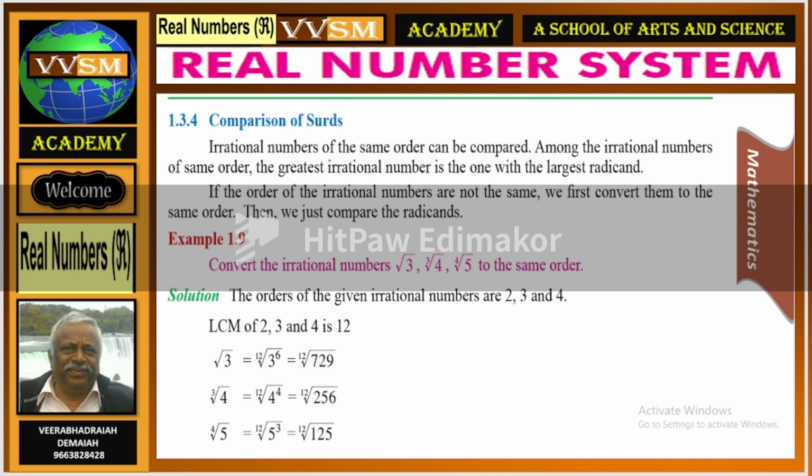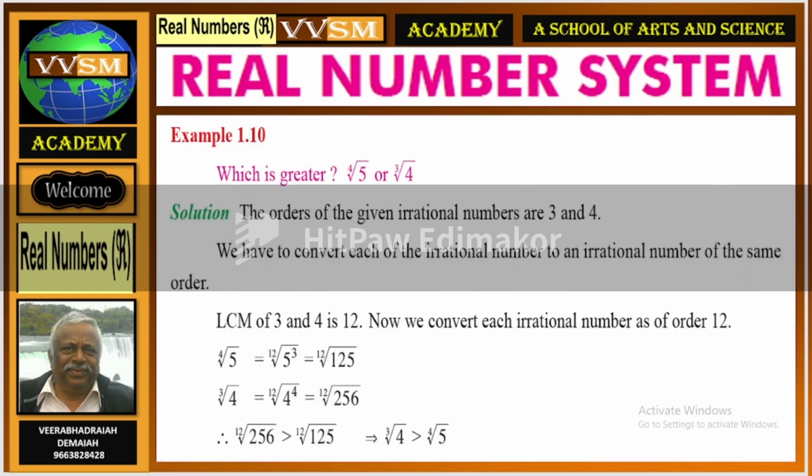Comparison of surds. Convert the irrational numbers to the same order. For example, take the LCM of 2, 3 and 4. Finding the LCM and solving the problem, that is 12th root of 3 to the power of 6, and the 12th root of 7 to the power of 4. Which is greater?